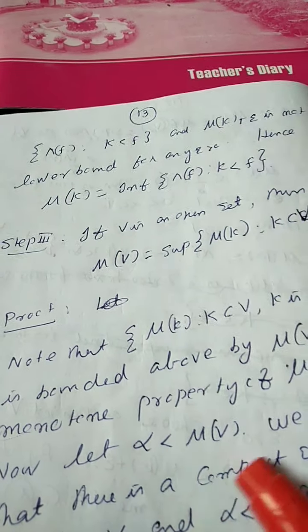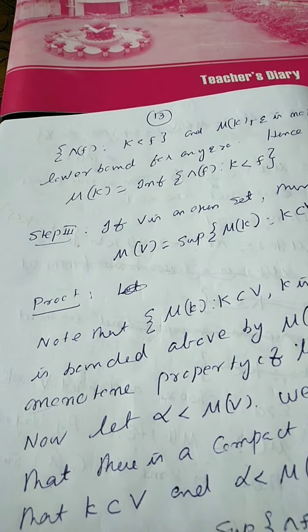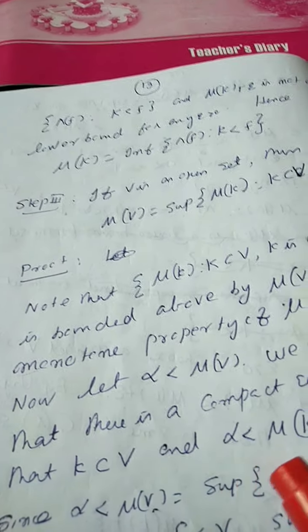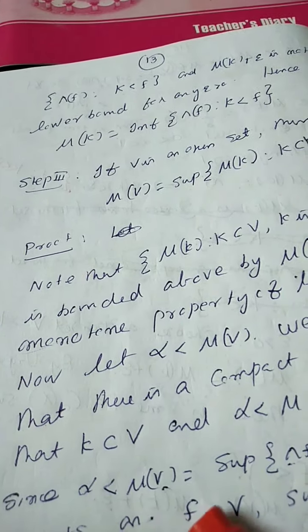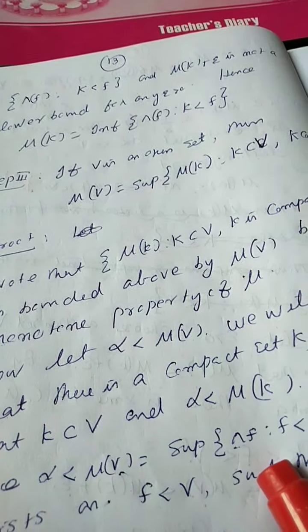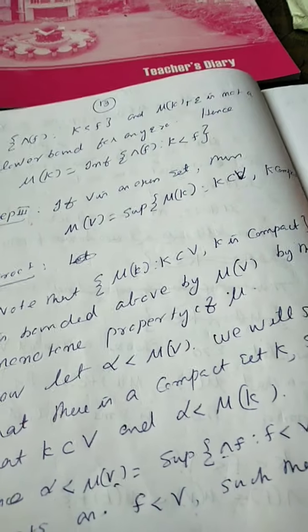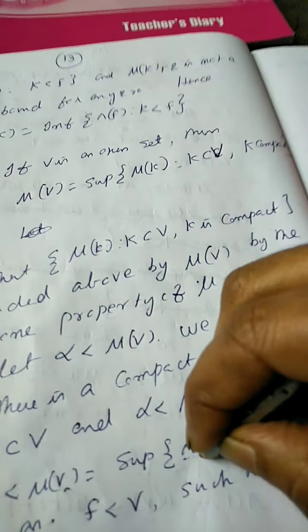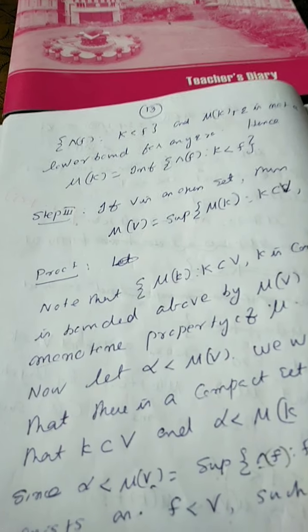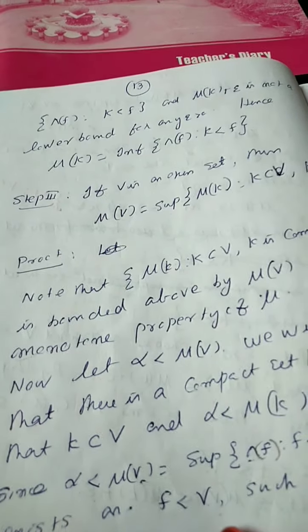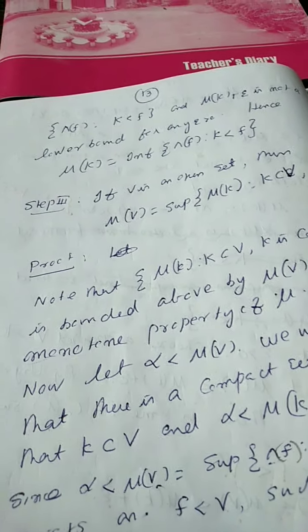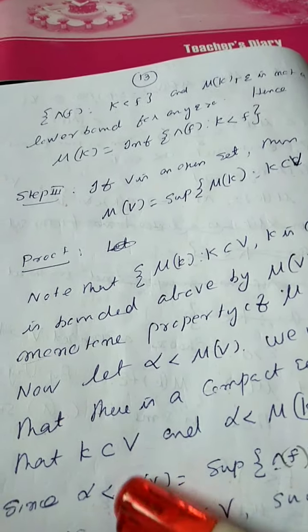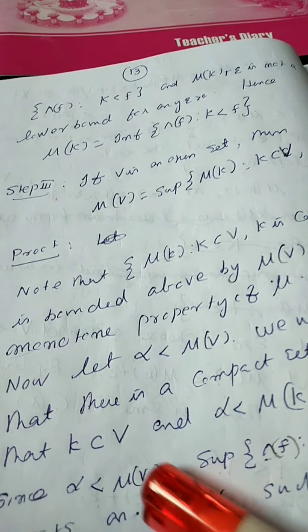So, alpha less than mu of V, we will show that there is a compact set k such that k is contained in V and alpha is less than mu of k. Since alpha is less than mu of V, which is the supremum of lambda of f such that f is less than V, there exists an f less than V such that alpha is less than lambda f, because mu of V is the least upper bound.